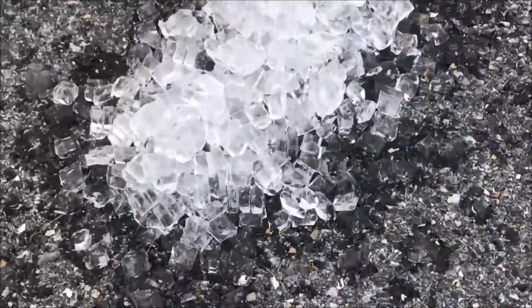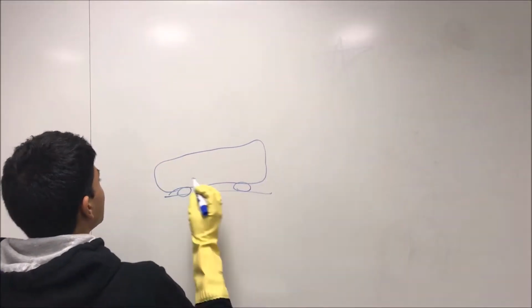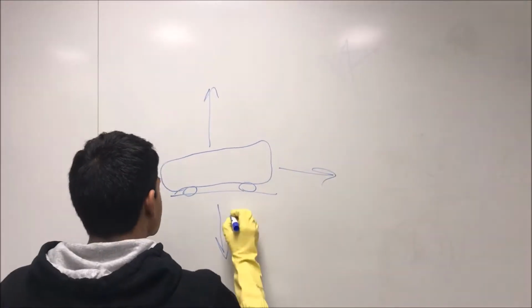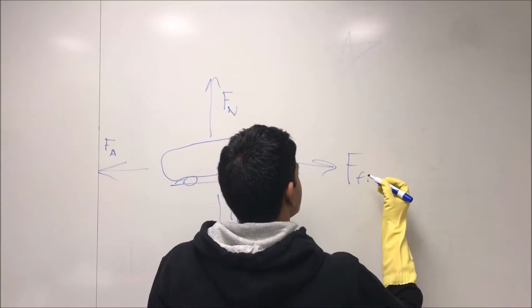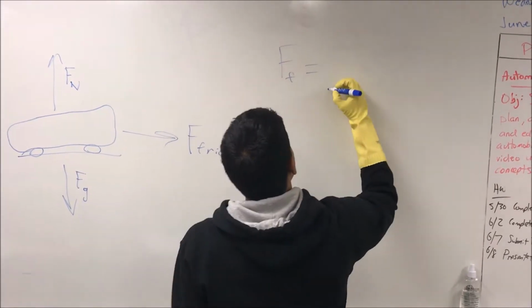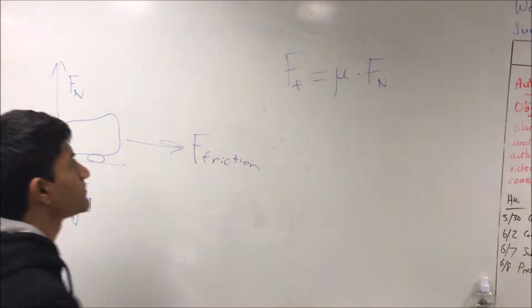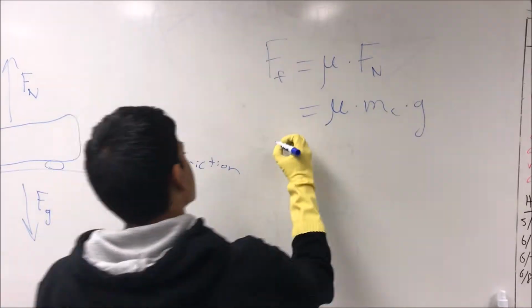Now let's see how ice affects the road. The car is being acted upon by 4 different forces. The forces are gravity, the normal force, the applied force of the engine, and friction as the car moves. The force of friction is going to be equivalent to the coefficient of static friction times the normal force, which is the coefficient of friction times the car's mass times gravity.